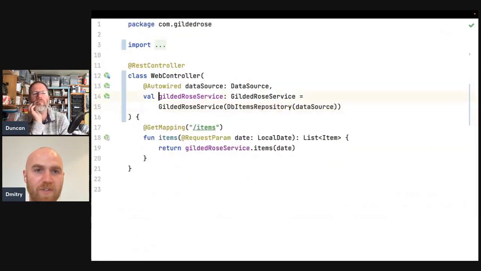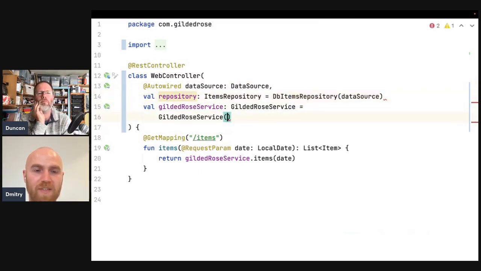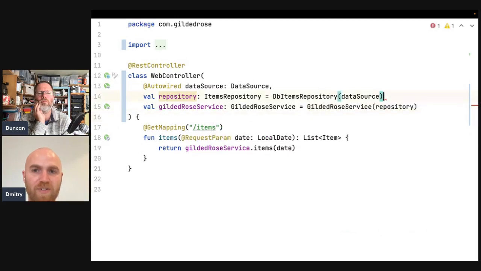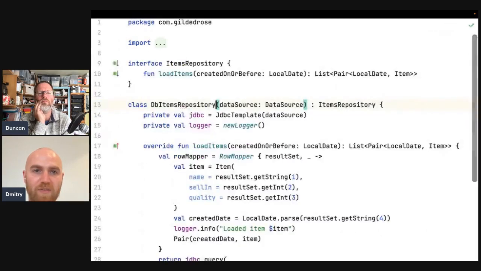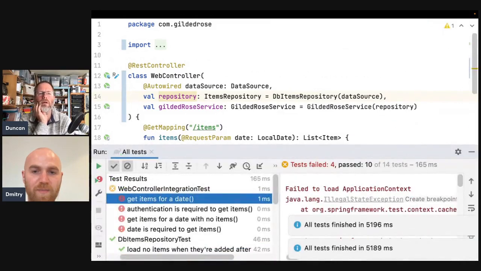So in the web controller, we could auto-wire the repository. And we were doing this, right? I think that's what might work. So we do this and pass the repository. We still construct the repository ourselves. Okay, then it's just injected here.